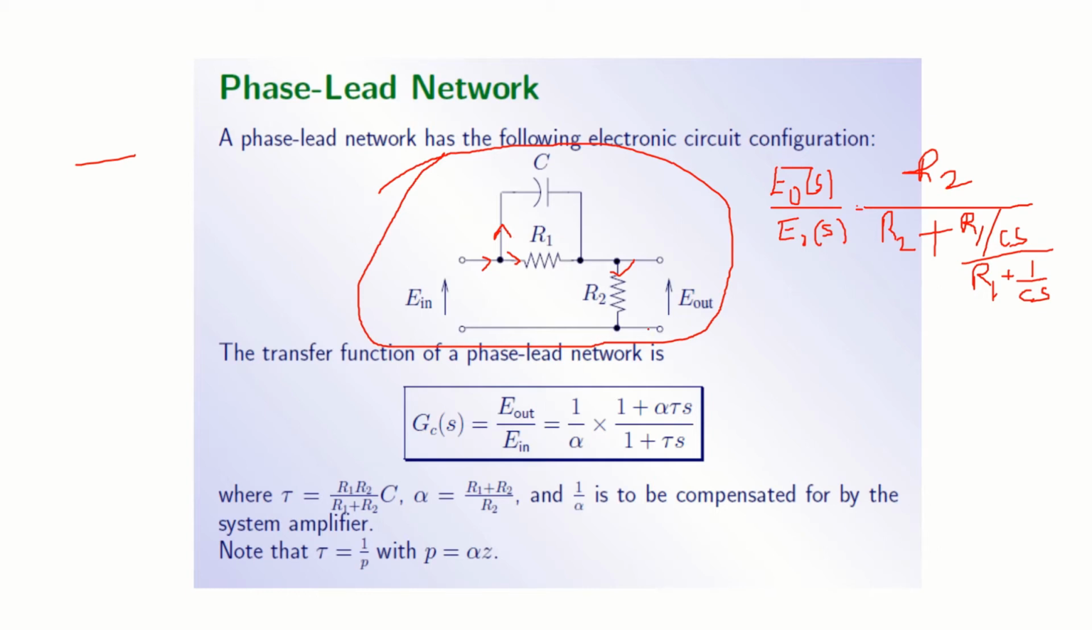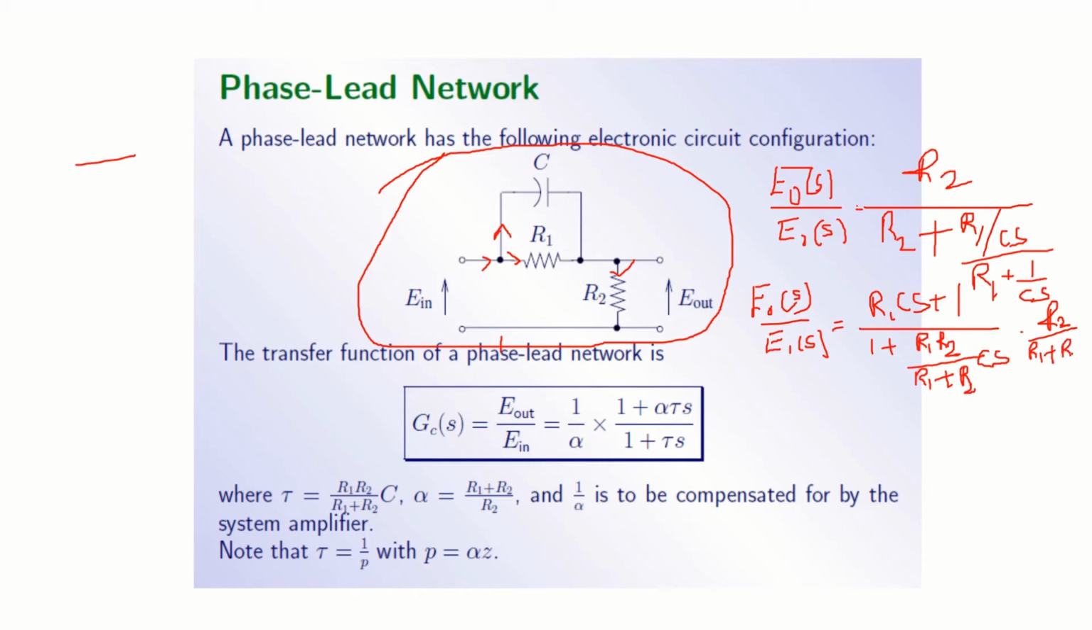So finally, if I reorganize all these things, E naught of S by Ei of S will be R1 CS plus 1, divided by 1 plus R1 R2 divided by R1 plus R2, into CS, multiplied by R2 divided by R1 plus R2. This is what you get. Correct?